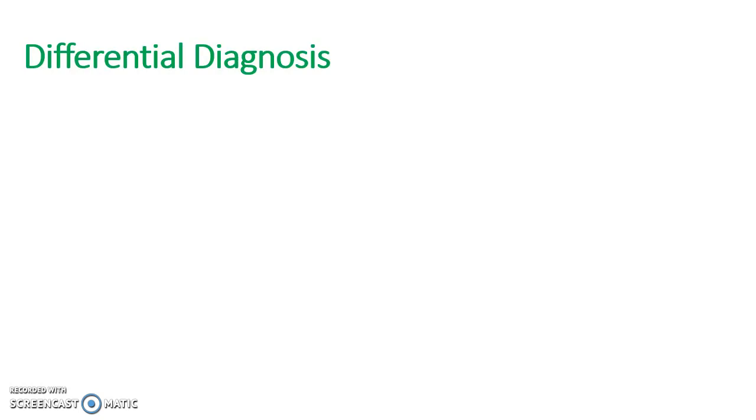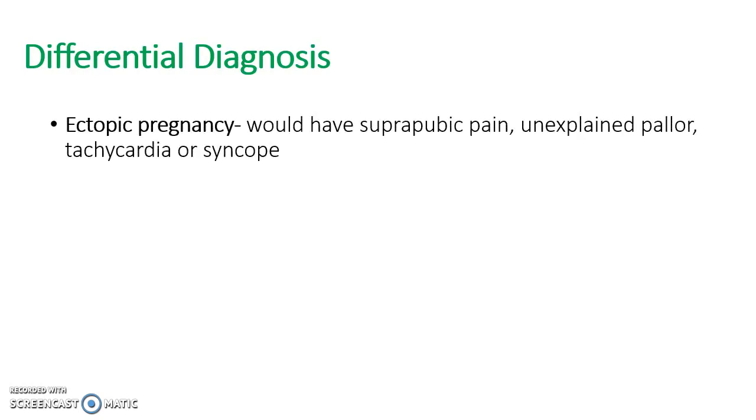Differential diagnoses that you should consider in a woman presenting with the symptoms that we have discussed. Ectopic pregnancy. This is a pregnancy that is located outside of the uterine cavity and is a gynecological emergency. A woman may present with suprapubic pain, unexplained pallor, tachycardia or syncope, and on examination the cervical os would be tender, as well as perhaps tenderness in the adnexa if the pregnancy was located to one side in particular.